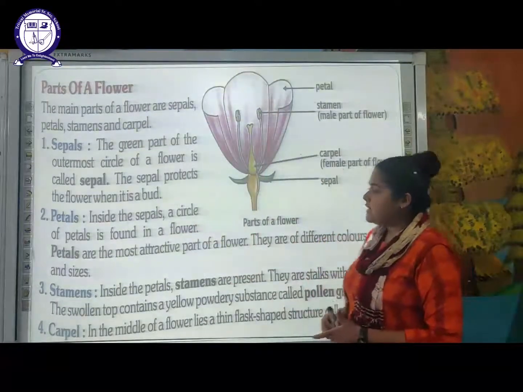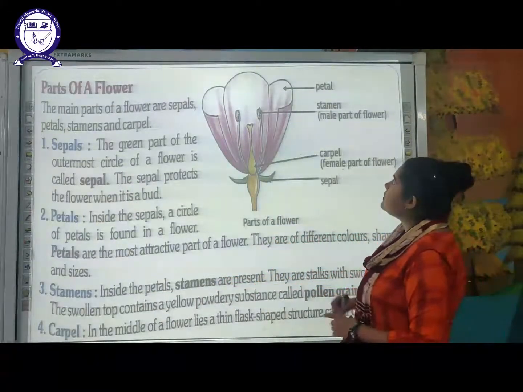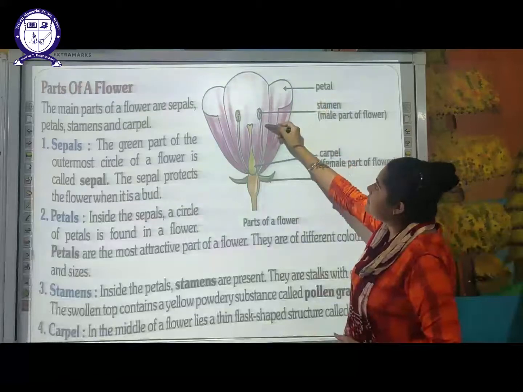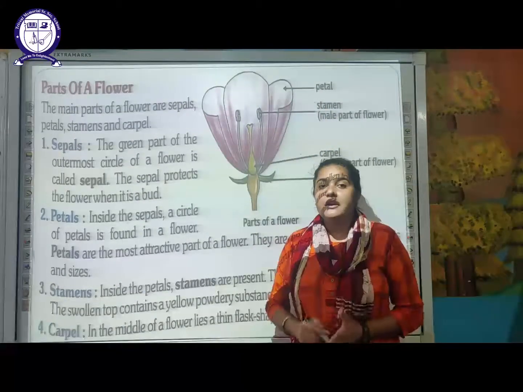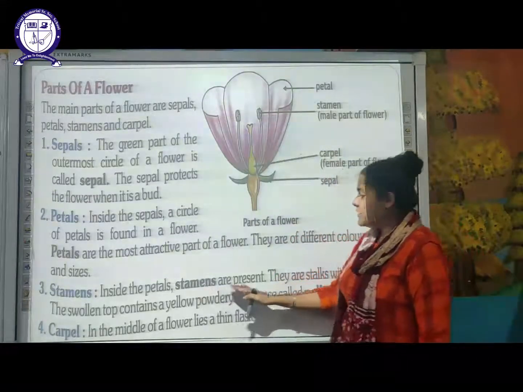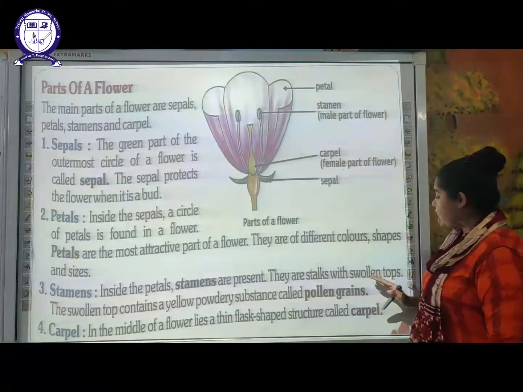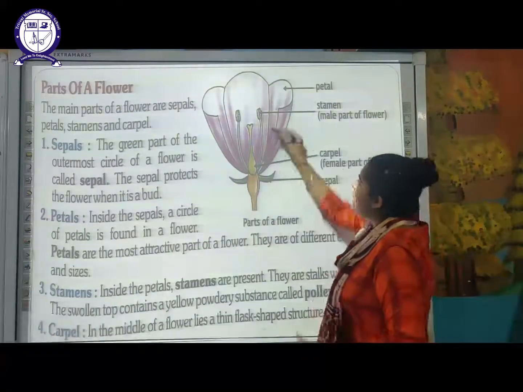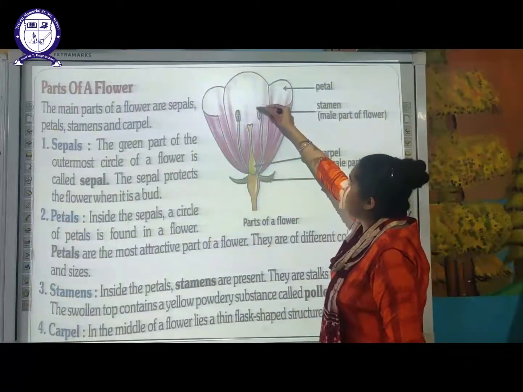The next part is your stamen. So inside the petal, stamens are present. As you can see here, inside the petal, the next part is your stamen. And stamen is also known as the male reproductive part of any flower. They are stalks with swollen top. So as you can see here, there is a stalk which is attached to the base of the flower, and there is a swollen part.